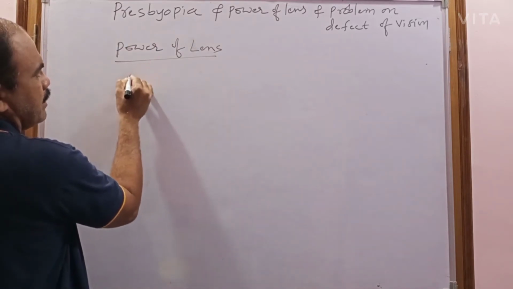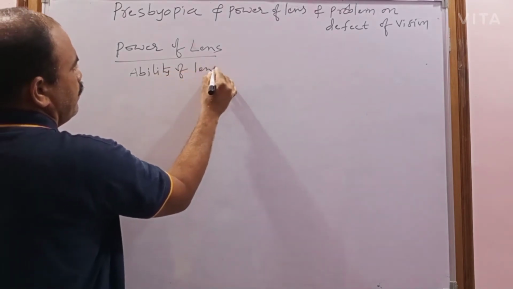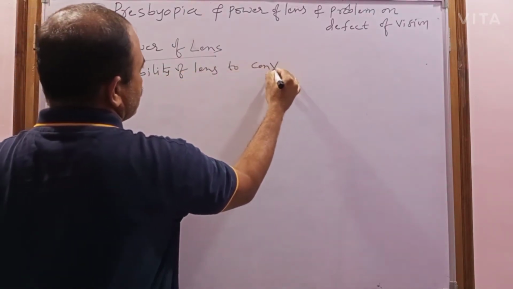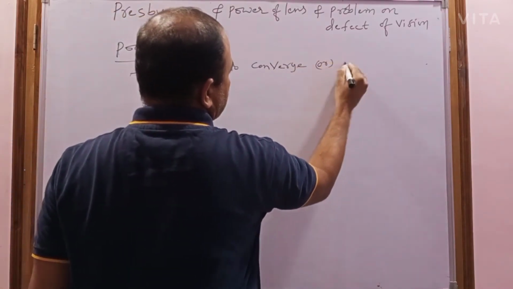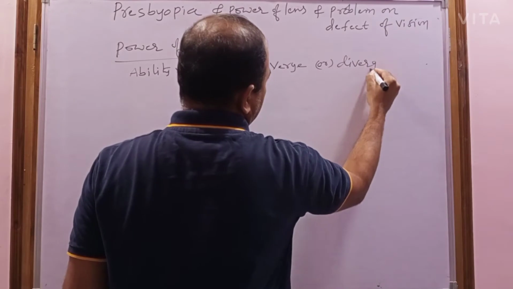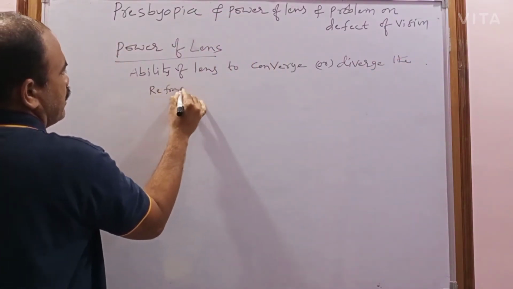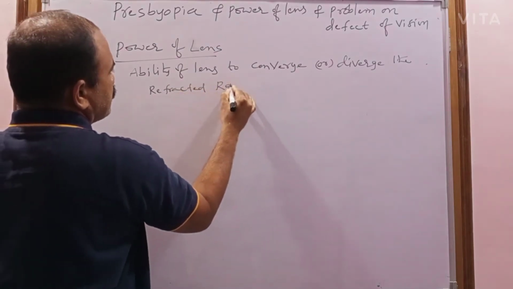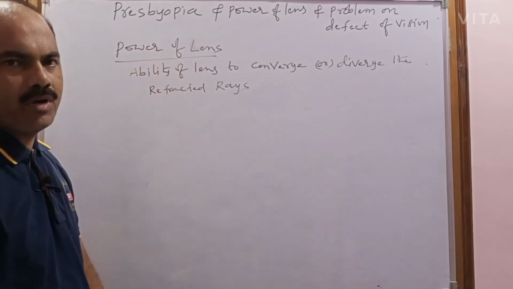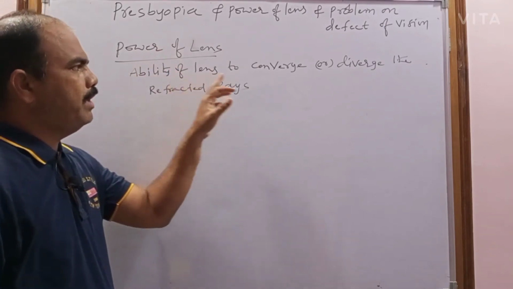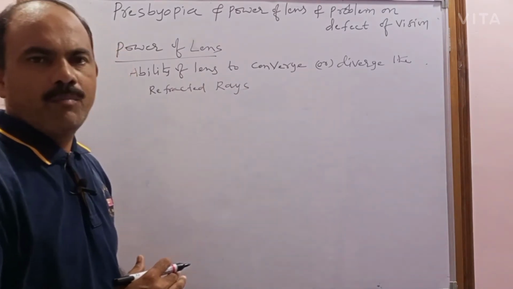The ability of the lens to converge or diverge the refracted rays is called the power of lens.